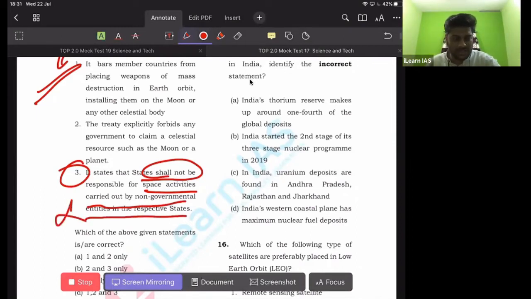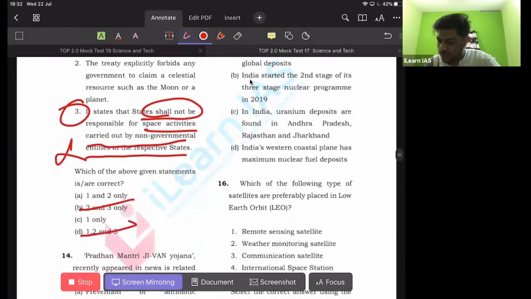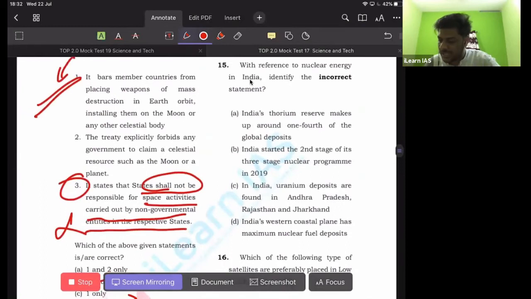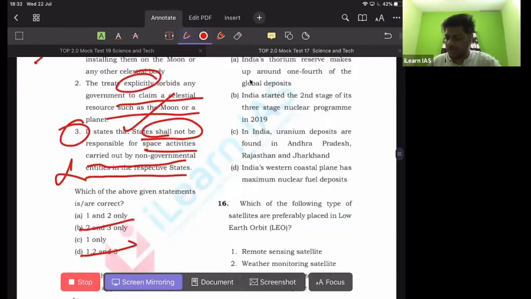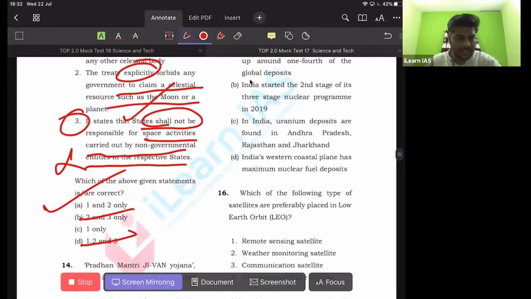Whatever be the authority, whether it is a non-governmental organization or a governmental organization, it should be the responsibility of the country regarding that activity. If a party sends some objects or some materials or some satellites into space, it is the responsibility of that particular country. So the third statement is absolutely wrong, which means we have two statements. Second one, the treaty explicitly forbids any government to claim celestial resources such as the moon or a planet. This is correct. We cannot claim a particular entity in space as our own. A country cannot claim it. So that is the importance of this particular treaty, which means for the 13th one, 2 is the correct answer.